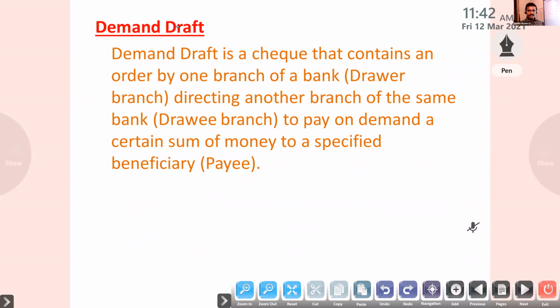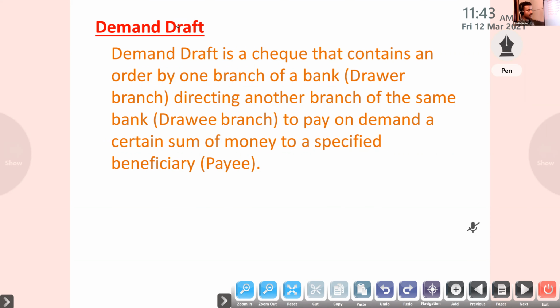Suppose the university wants the fees, so they will tell you to send your application form with the DD, demand draft, from SBI. Suppose I am writing a university examination. They tell me to give the application form, and they give the address. To that address we have to submit our application form with the DD, demand draft.